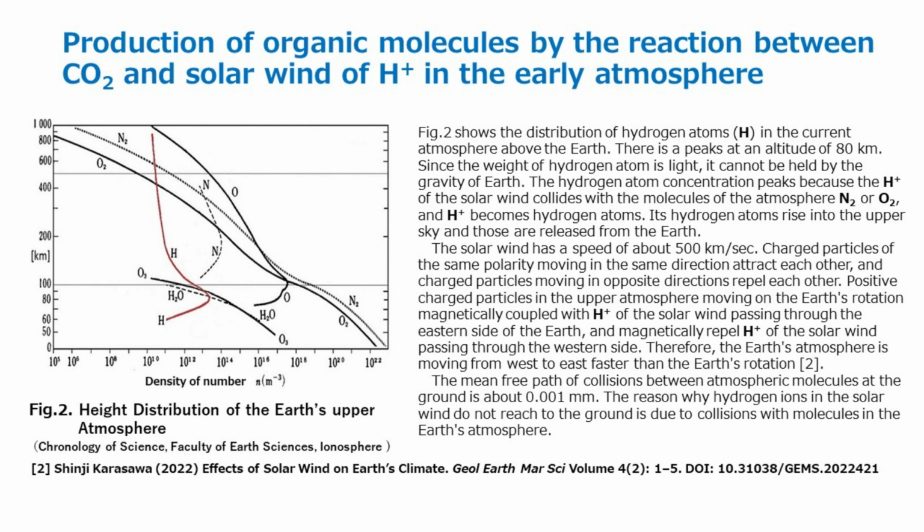The mean free path of collisions between atmospheric molecules at the ground is about 0.001 mm. The reason why hydrogen ions in the solar wind do not reach the ground is due to collisions with molecules in the Earth's atmosphere.